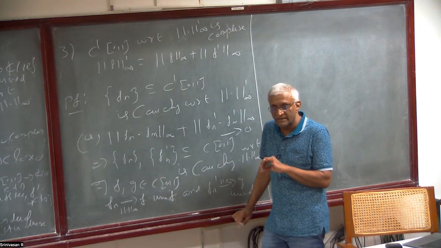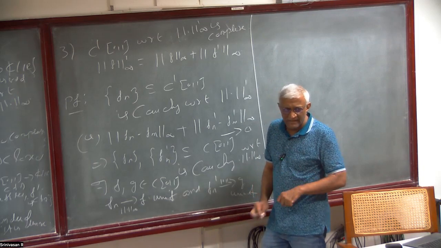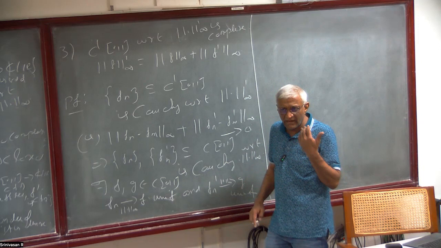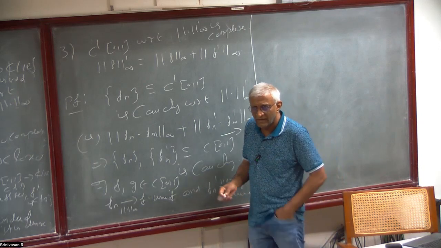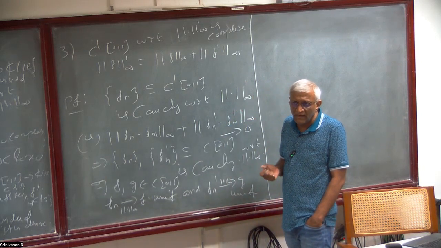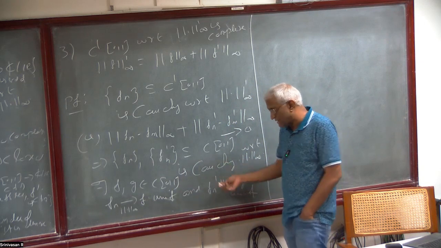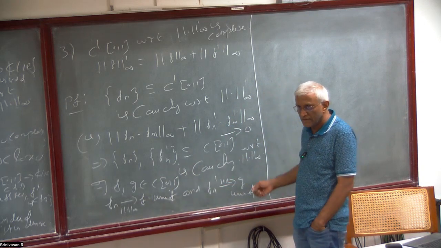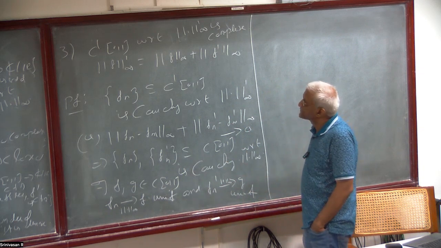F prime should be equal to G. You know this theorem? It needs a little bit of work. You use the mean value theorem, and it will follow. You can prove it, it takes some time. But if you haven't seen it in the first course, Analysis 1, then you haven't seen it. Okay, so I will ask someone to give a proof of this. It's not difficult, but let's not do it now.